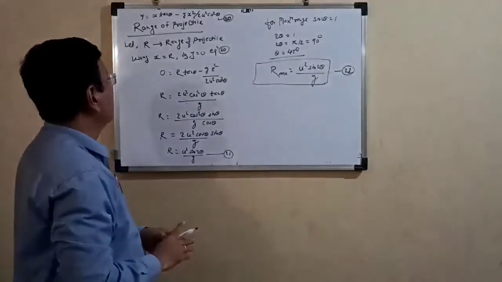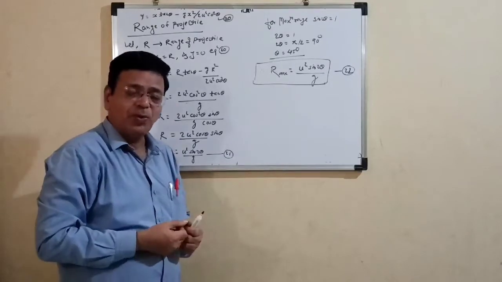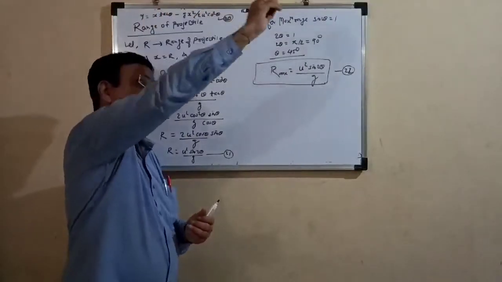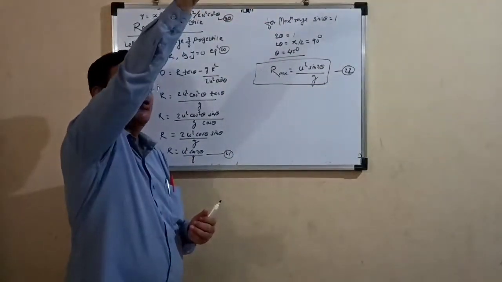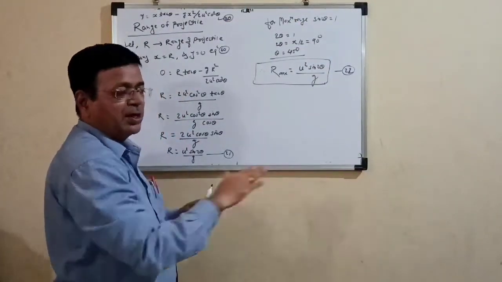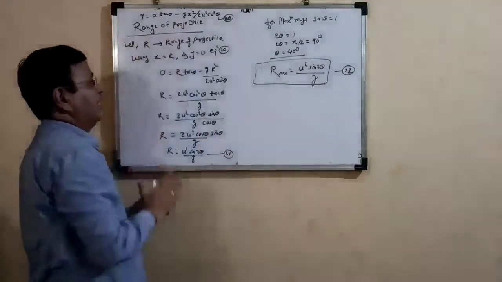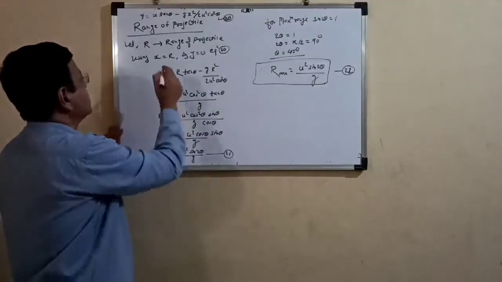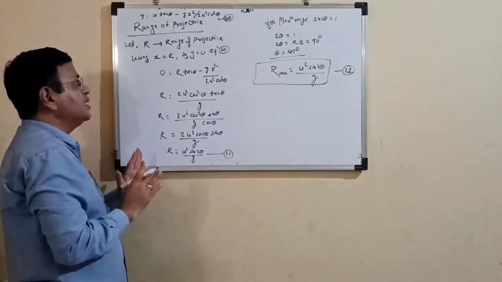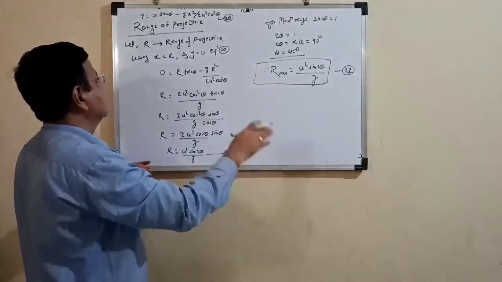Now we are interested in finding the range of the projectile. The question is, what is the range of a projectile? We know very well that when a body is thrown from one place and reaches another place after attaining the maximum height, it reaches the ground again. The maximum horizontal displacement covered by that particular body is nothing but the range of the projectile. For our convenience, R is equal to the range of the projectile. So x, the displacement of the projectile body along the x-axis, is capital R.